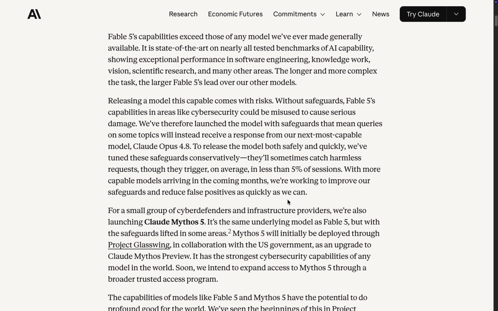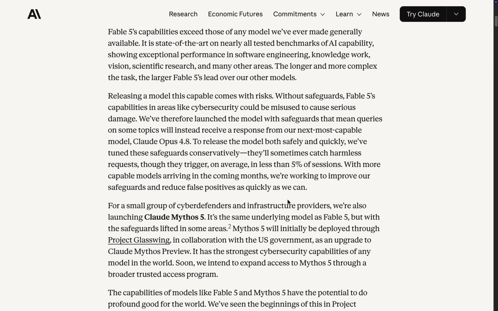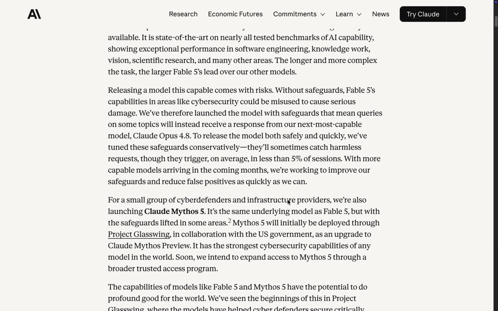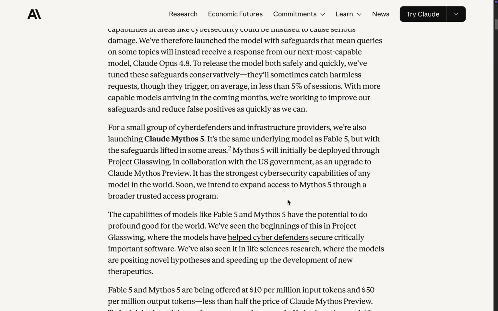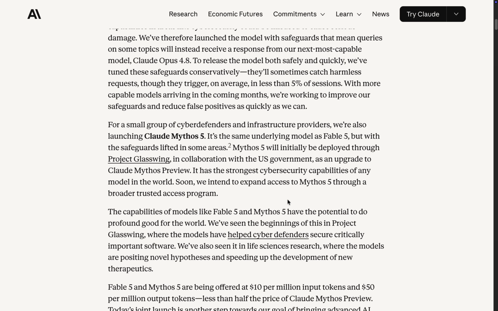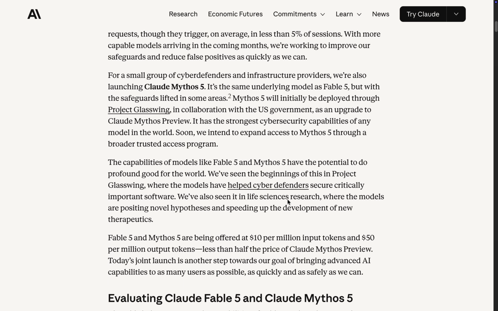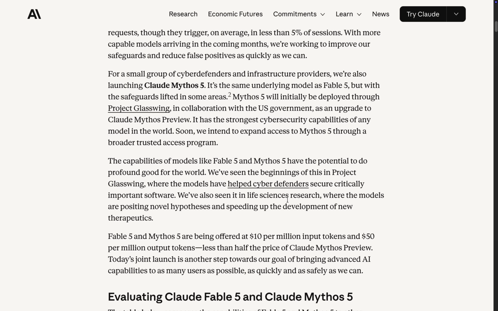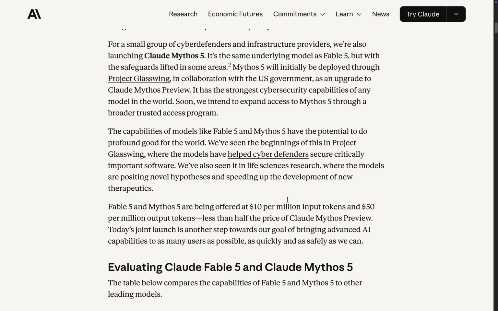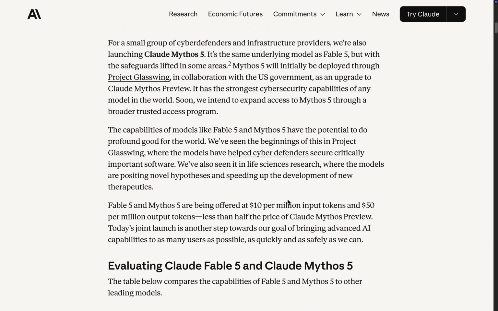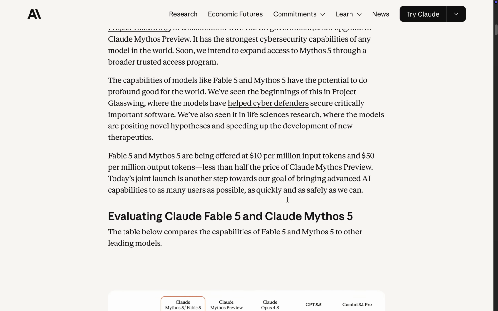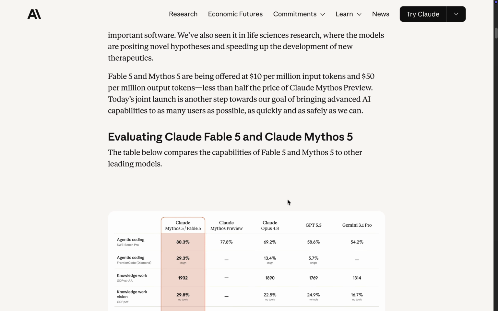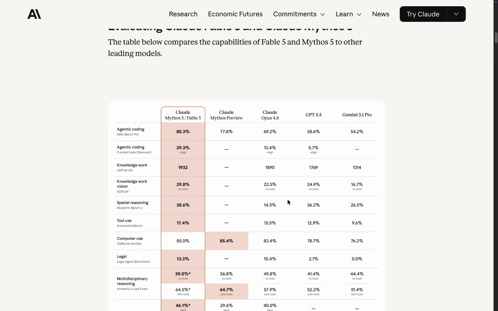The context window is large, 1 million tokens by default, with up to 128,000 output tokens. That puts Fable 5 in the category of models built for long work, not quick chat only. Think code-based migration, multi-document analysis, legal packet review, financial research, incident reconstruction, long-running agent tasks, and visual reasoning across complex material. The price is $10 per million input tokens and $50 per million output tokens.